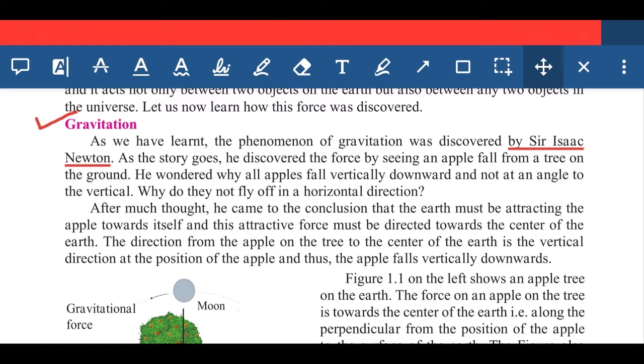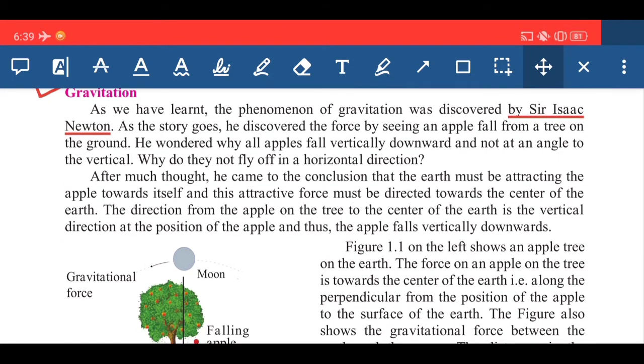After so much thinking and observation, he came to the conclusion that earth must be attracting the apple, and that's why the apple is falling in a vertically downward direction on the earth, and there is an attractive force which must be directed towards the center of the earth. The direction from the apple on the tree to the center of the earth is a vertical direction at the position of the apple, and thus the apple falls vertically downward. So he came to the final conclusion why the apple falls to the ground in a vertically downward direction.